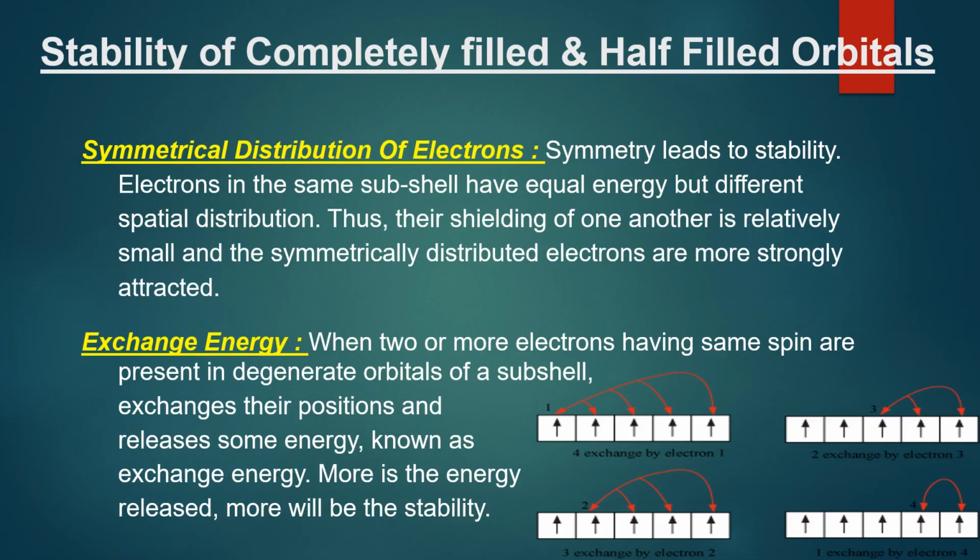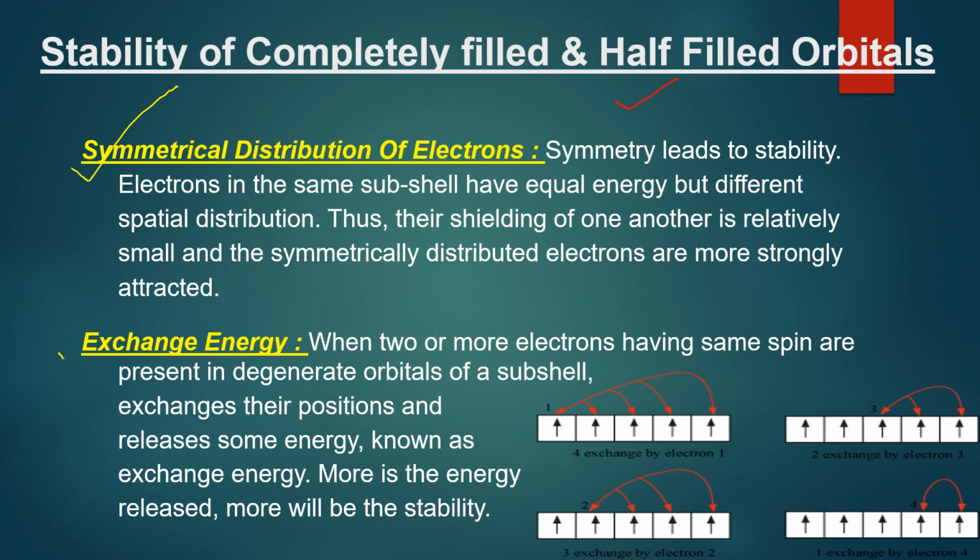This is extra information, but still very useful information. That why do we say that half filled and fully filled orbitals are extra stable? Because one thing is they have symmetry in them. Anything which is having symmetry in it, you can see around yourself in nature. Everything which is symmetrical has extra stability. So that is one aspect, that when you distribute electrons in the same subshell having equal energy but different spatial distribution, you have to look for symmetry. So that's why you distribute electrons equally first.